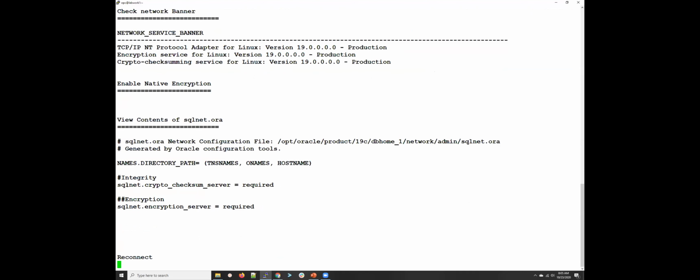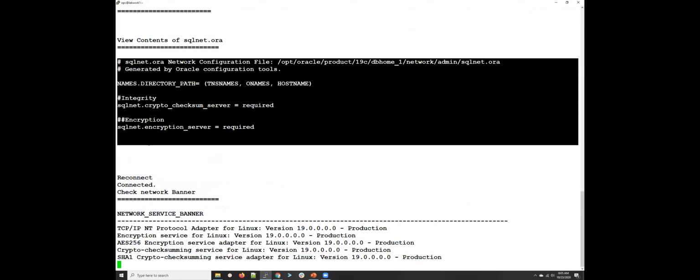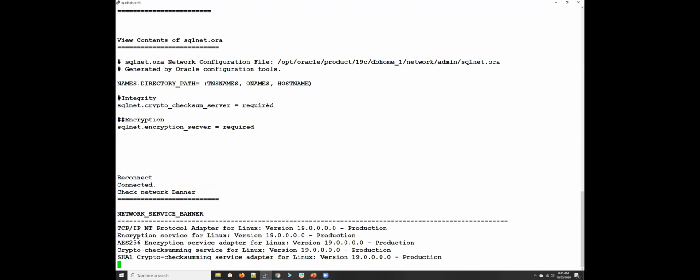Now what I've done is I've added these parameters to my SQLnet.ora. I've set this to required, I've set this to required. And now if I query the same view again, I can see the algorithms being used. Okay. Now, if you notice over here, I have not forced any algorithm. I've just let it choose whatever it was able to negotiate.